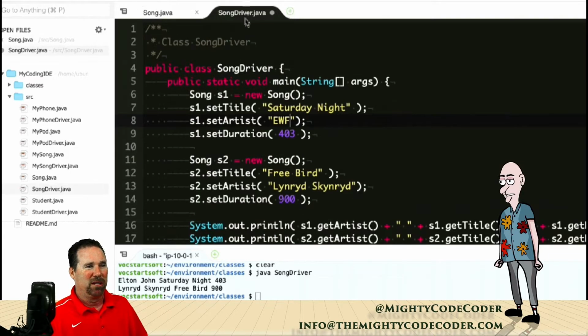All right. And then I'm going to come into the driver. Now, instead of setting them, I can automatically start them up here and just put in